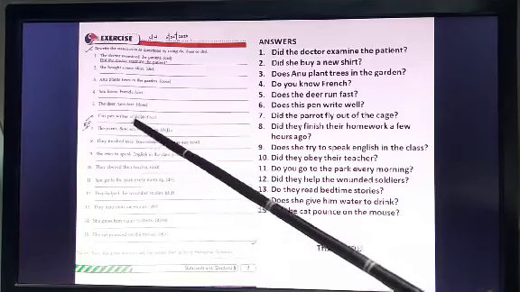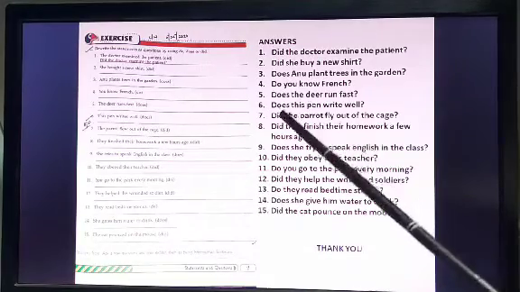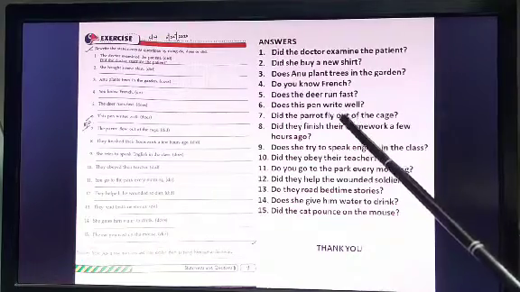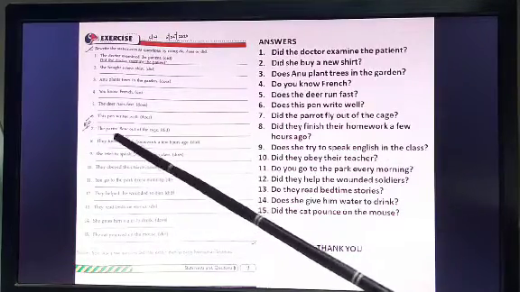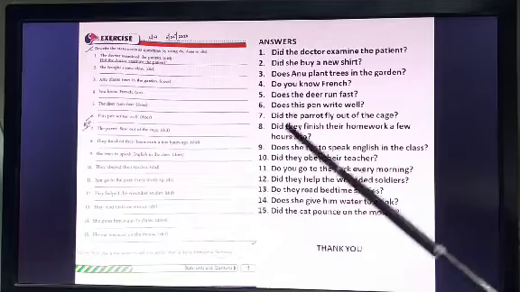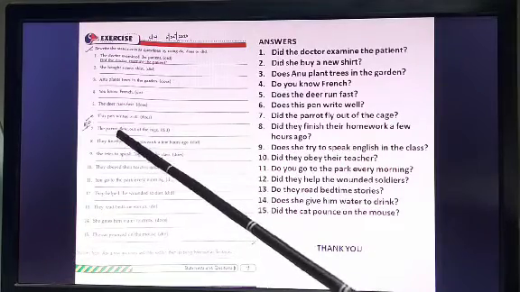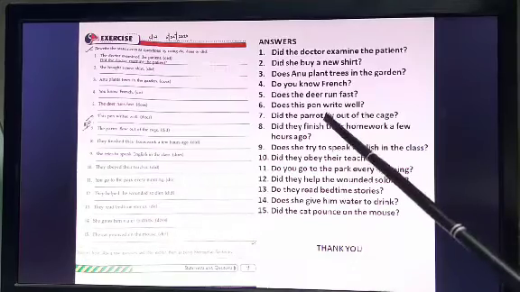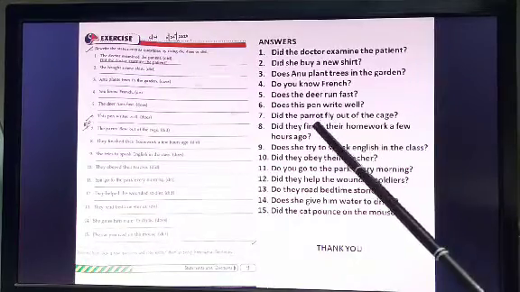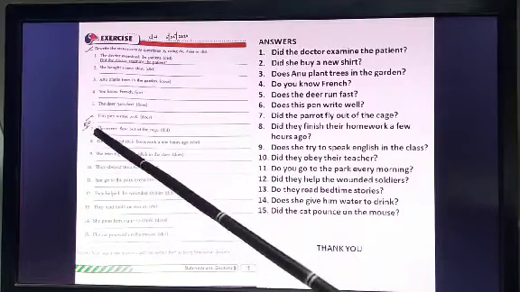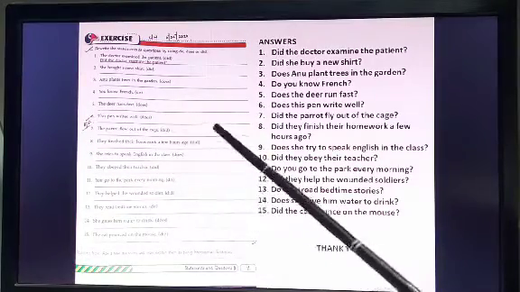This pen writes well. Again with does. Does this pen write well? See the drop of S here. Number 7, the parrot flew out of the cage. Did the parrot fly? Flew is the past form. Fly is the present form. We all know. So when you use did, it will be, did the parrot fly out of the cage?